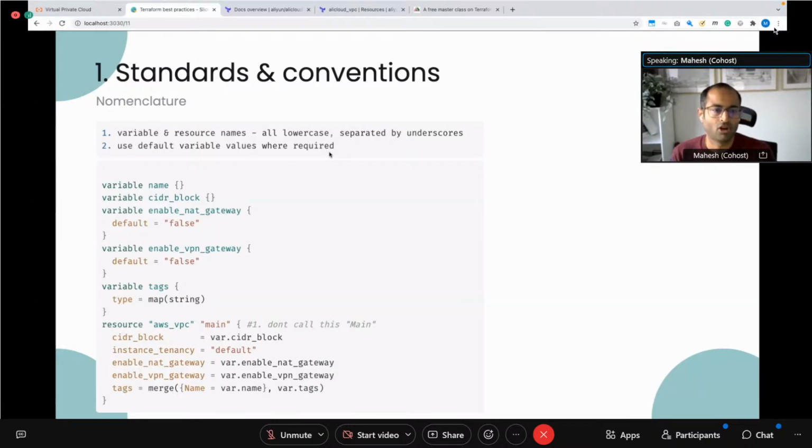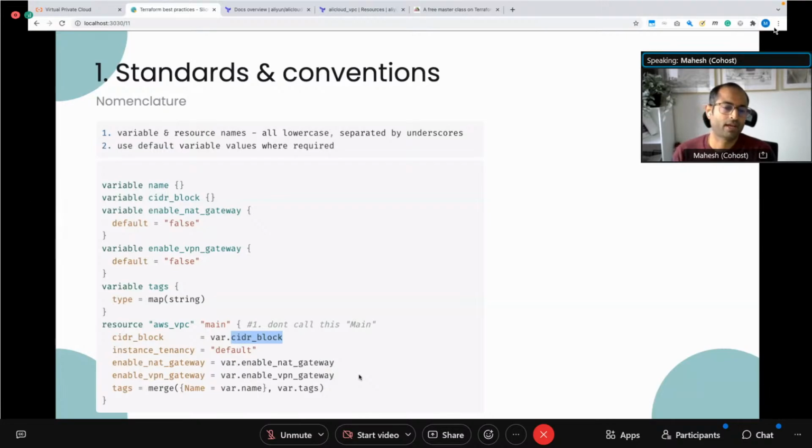So the first thing is nomenclature. So naming conventions, nomenclature, casing. I tend to use lower cases for almost everything. So the names of the resources, variables, they're all always lowercase, separated by underscores. That's the convention I follow.